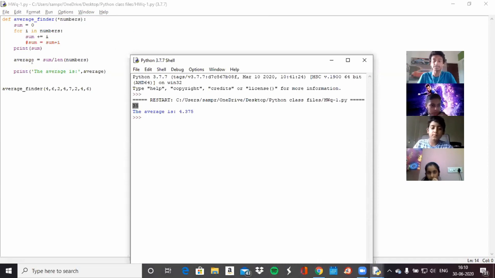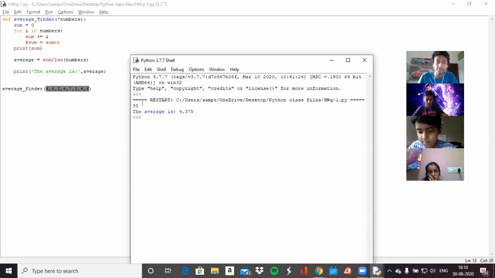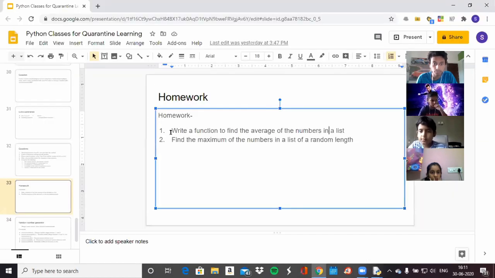Then I calculated the average, which is sum divided by LEN, open brackets, numbers, close brackets, which will give you the length of the list. The length of the list is basically the amount of numbers you have: 1, 2, 3, 4, 5, 6, 7, 8. So it would do 35 divided by 8, which gives us 4.375. And this is the average of a random amount of numbers in a list. Does that make sense? Is it clear?